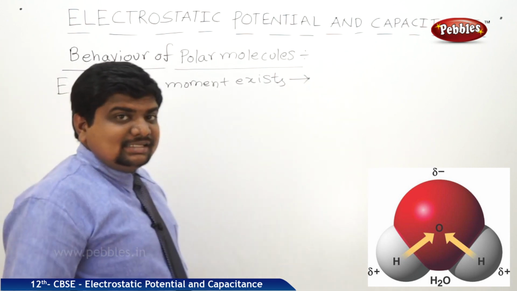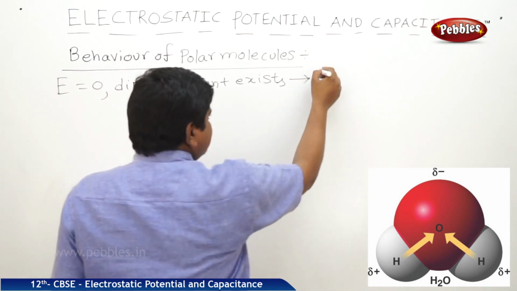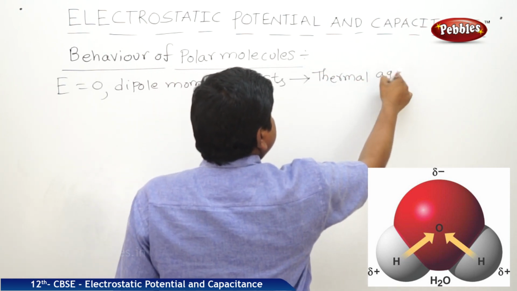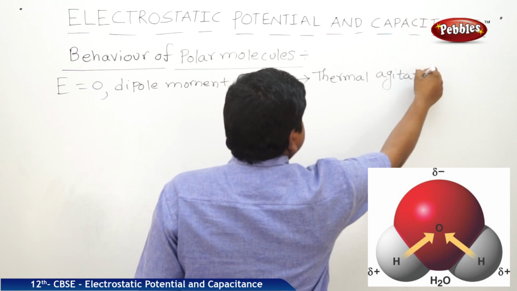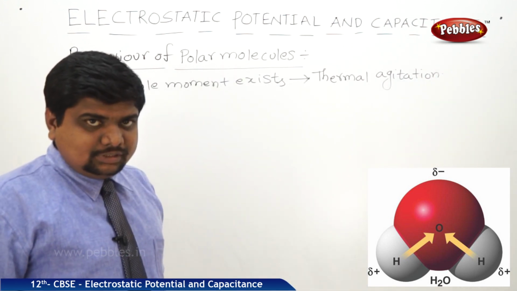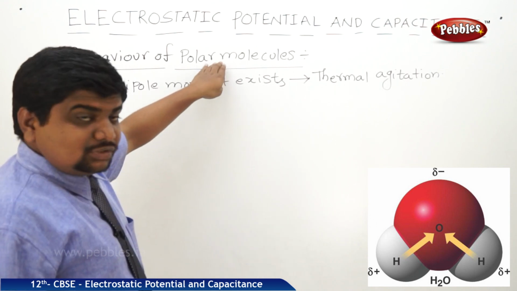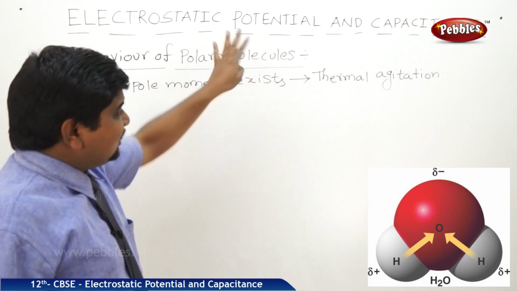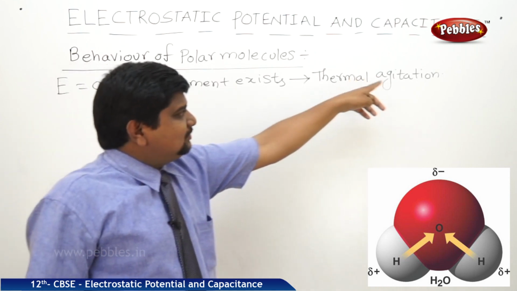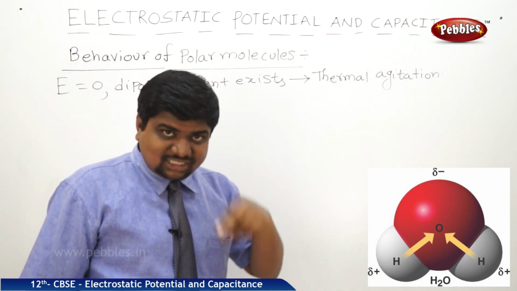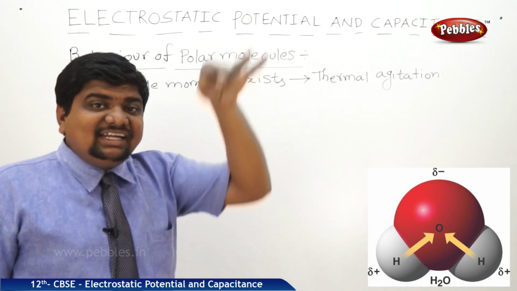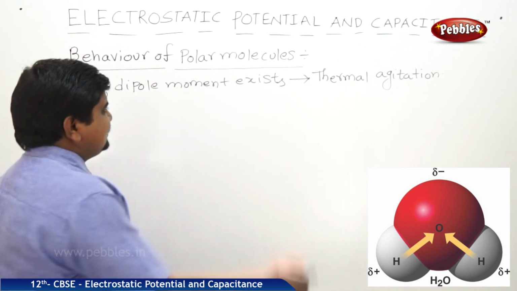What is the reason? Thermal agitation. The dielectrics which are made up of polar molecules contain polar molecules that are not aligned because of thermal agitation. It means they have some thermal energy. Because of the thermal energy, they are excited and randomly oriented in the field.